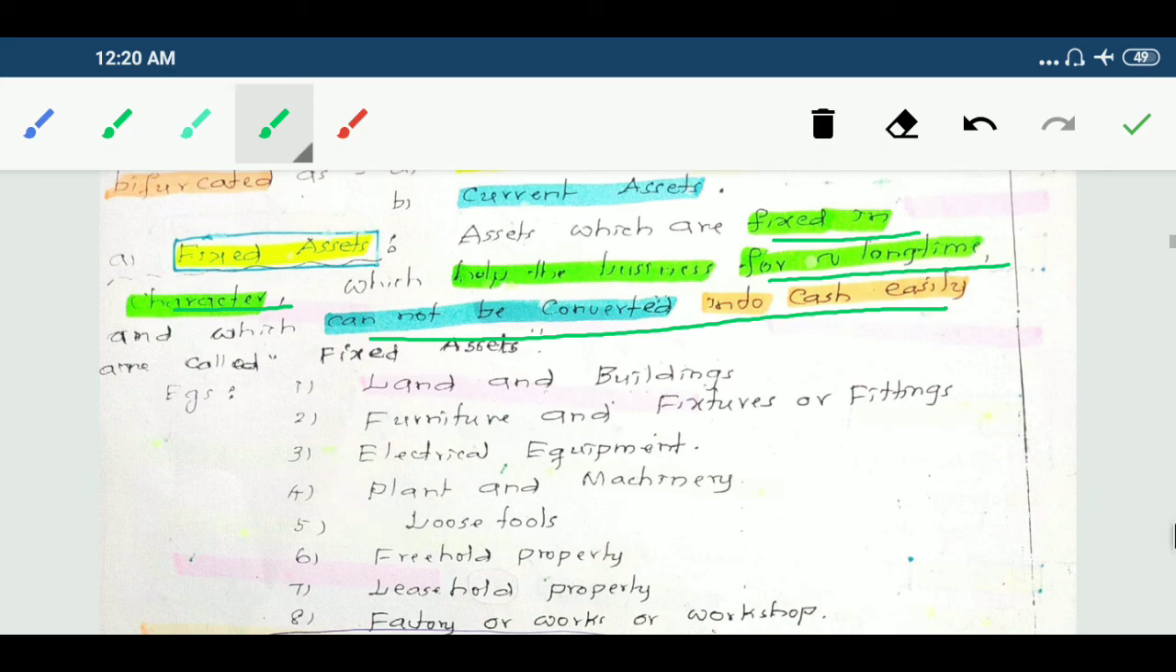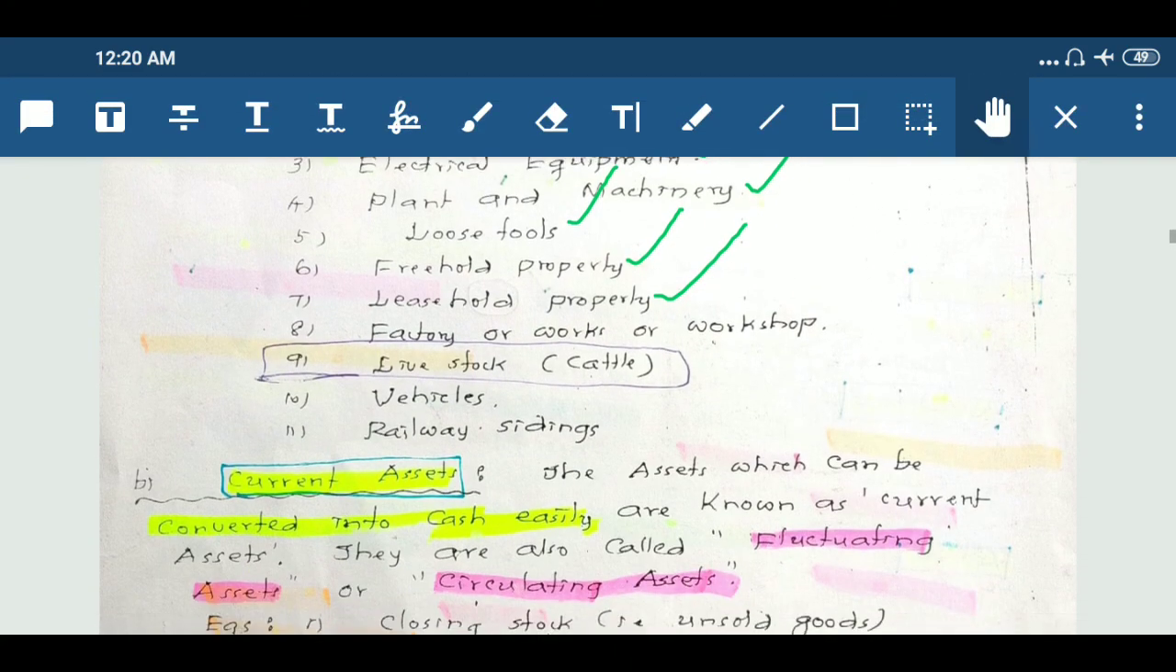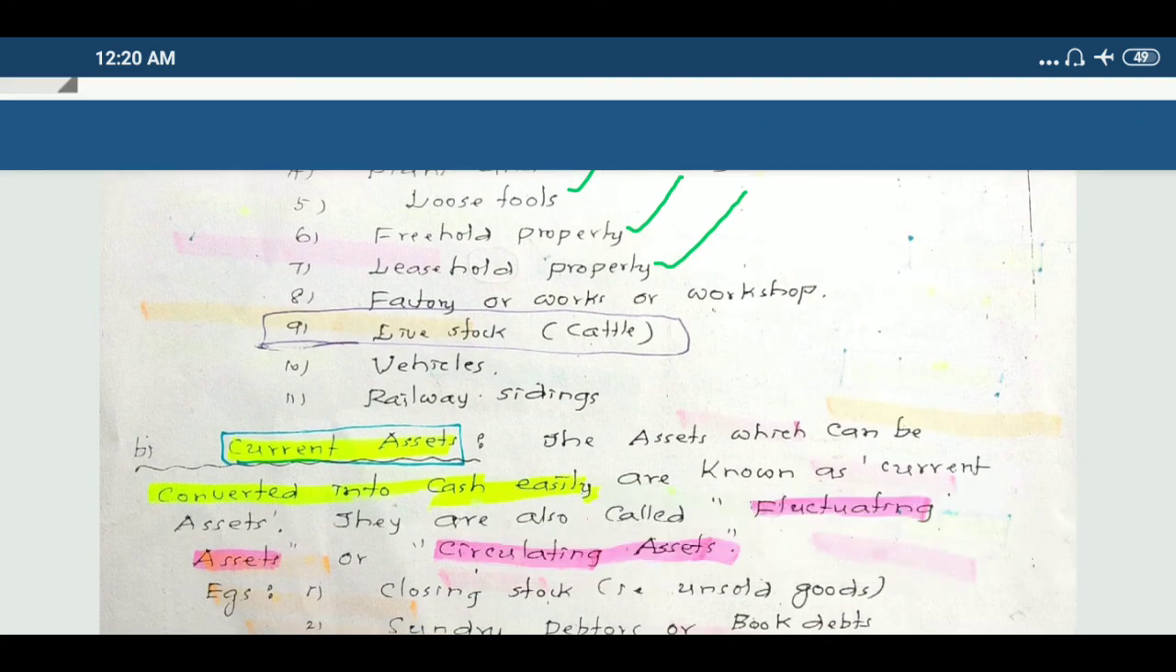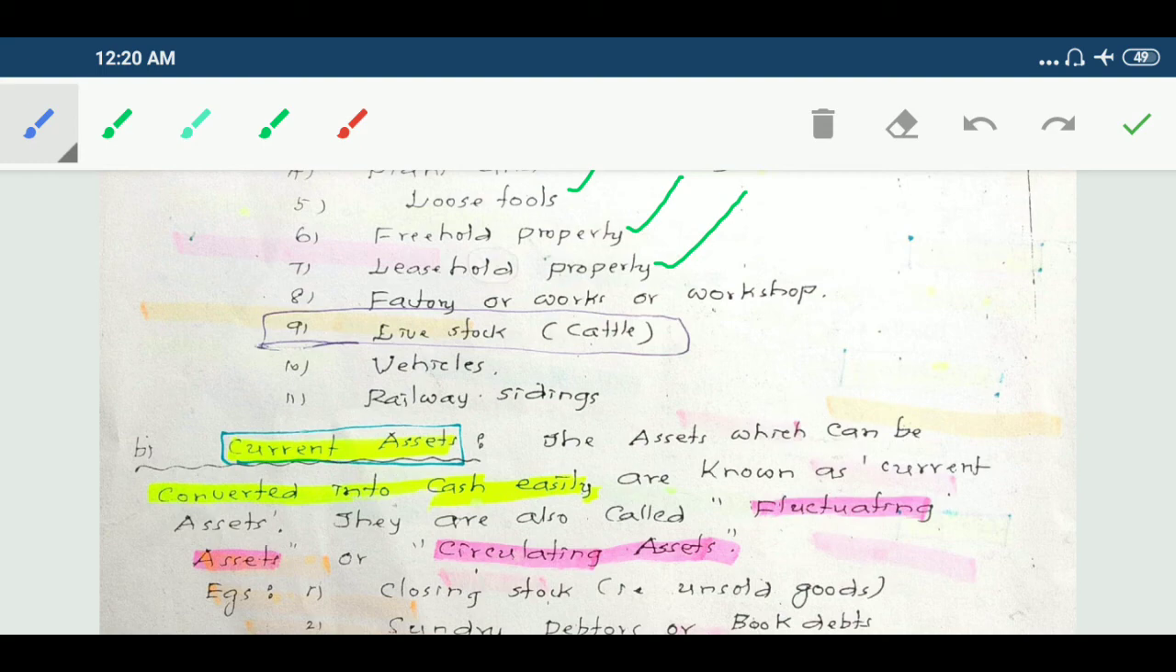For example, land and building, furniture and fittings, electrical equipments, plant and machinery, loose tools, freehold property, leasehold property, and factory or works or workshop, livestock, that means cattle, vehicles, railway sidings. These are all fixed assets.